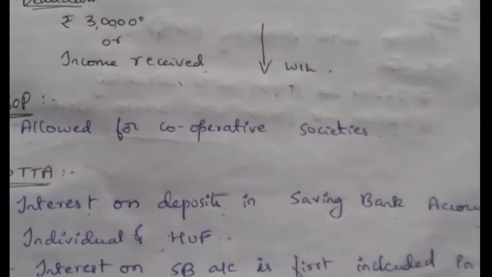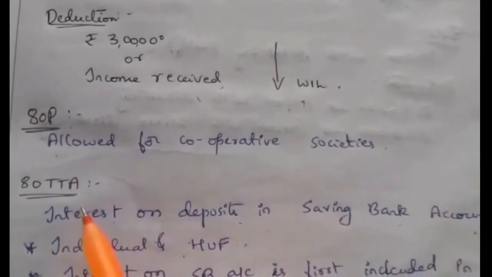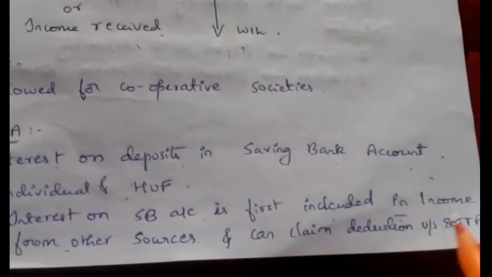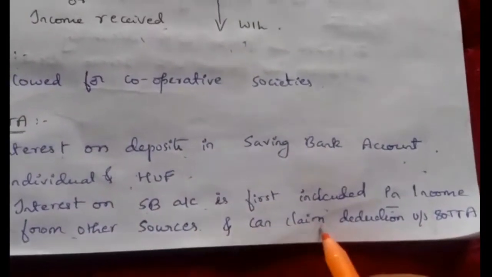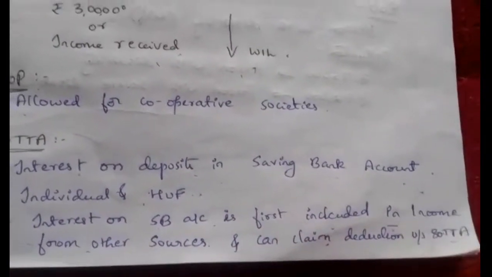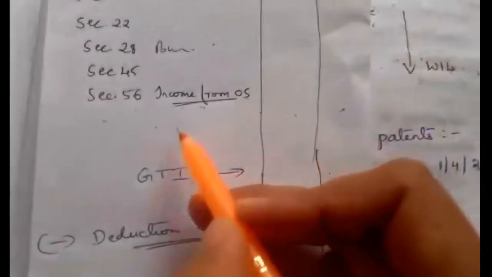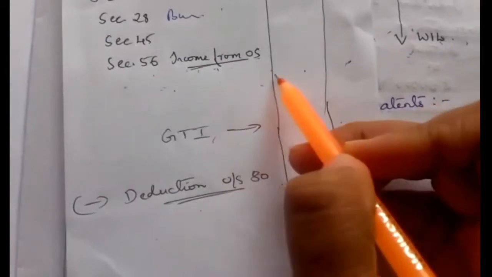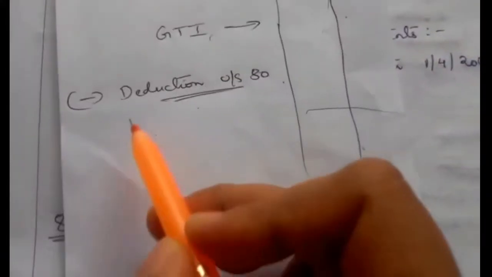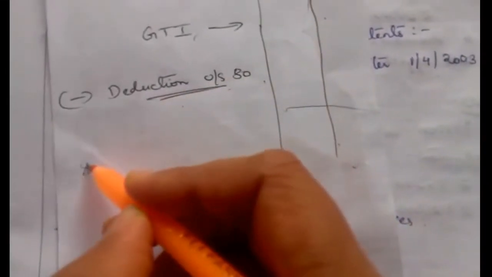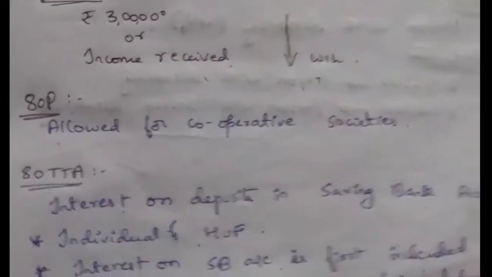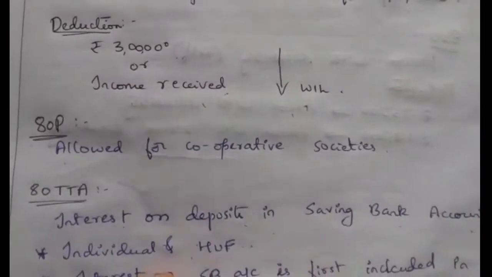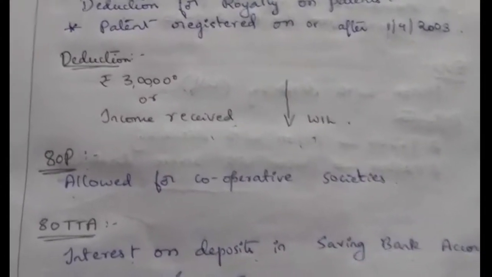Later they can claim deduction under section 80TTA. So first we take it under section 56 as income from other sources, and later they can claim deduction under section 80TTA for this amount.